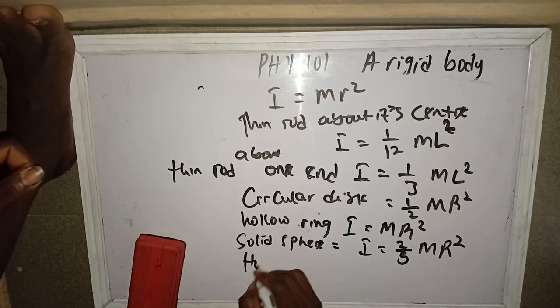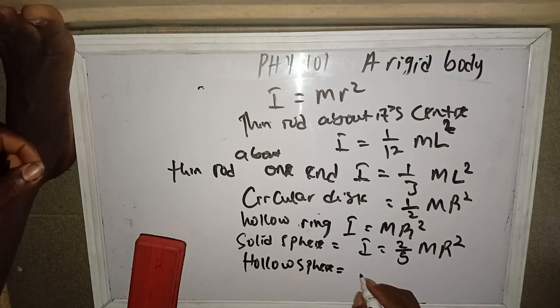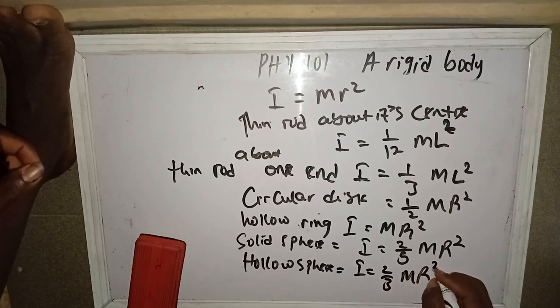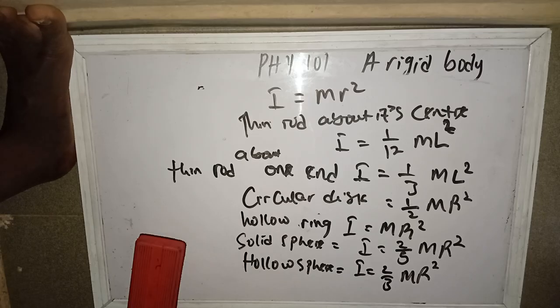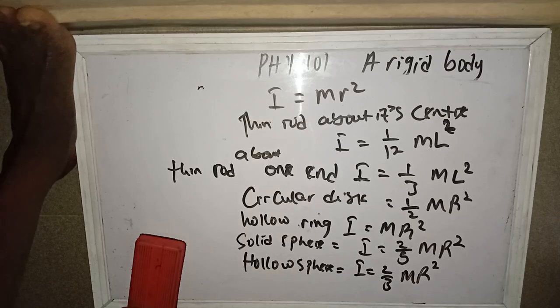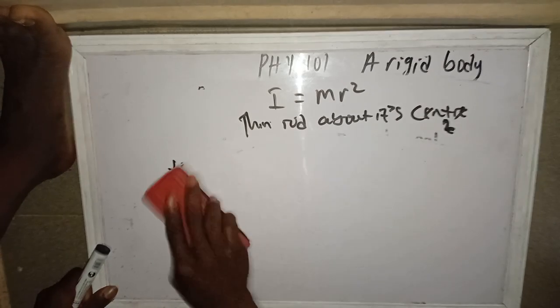For a hollow sphere, we have I equals 2 over 3 m r squared. Solid is 2 over 5. Don't forget, a hollow sphere is different from a hollow ring. These are the formulas you need to know, and we've proved some of them, so we don't really have time. Let's quickly treat two questions before we call it off.